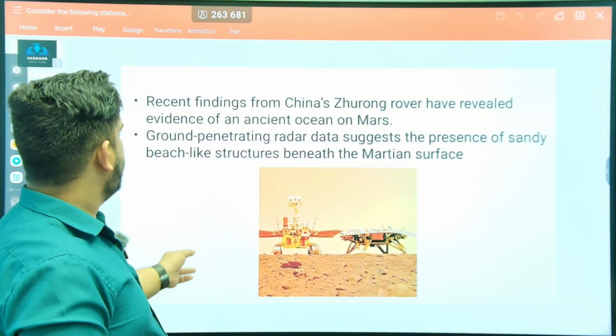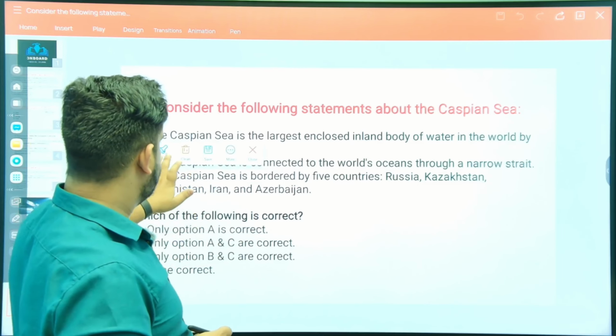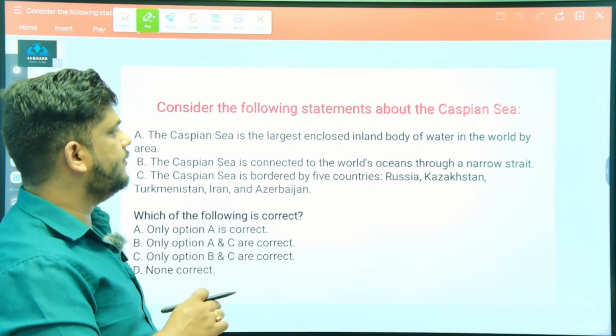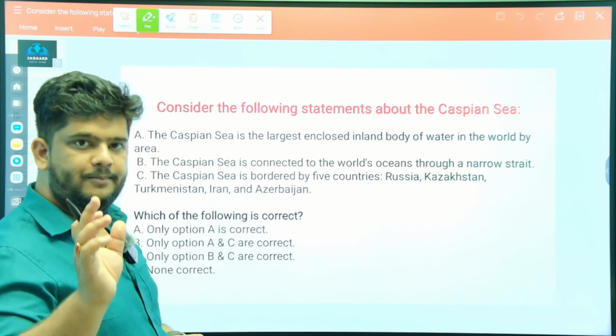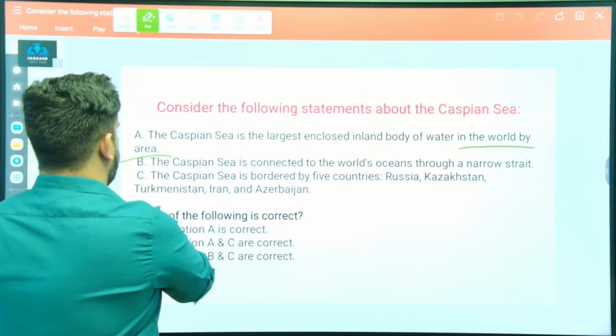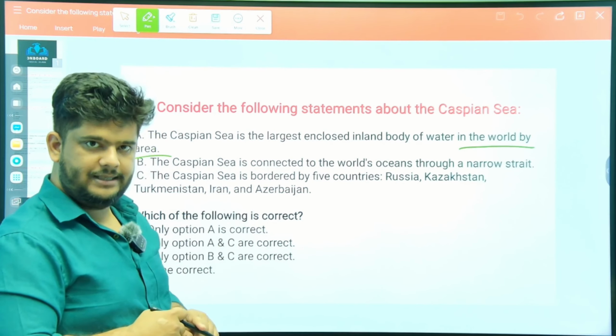Next question is, consider the following statements about the Caspian Sea. The Caspian Sea was also in news. Very, very alarming situation in the Caspian Sea. Option A: the Caspian Sea is the largest enclosed inland body of water in the world by area. Please remember, it's said by area. Option B: the Caspian Sea is connected to the world's ocean through a narrow strait.